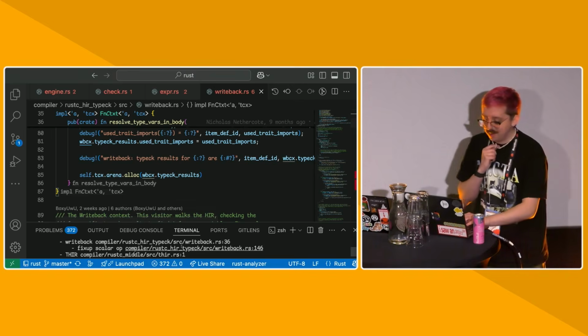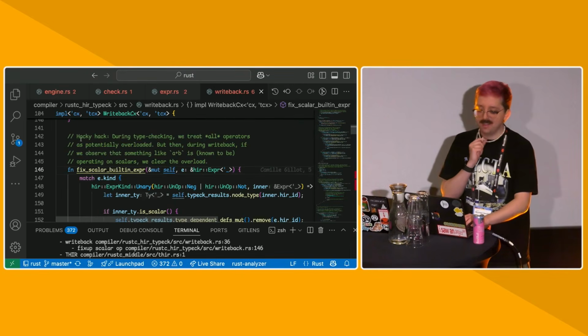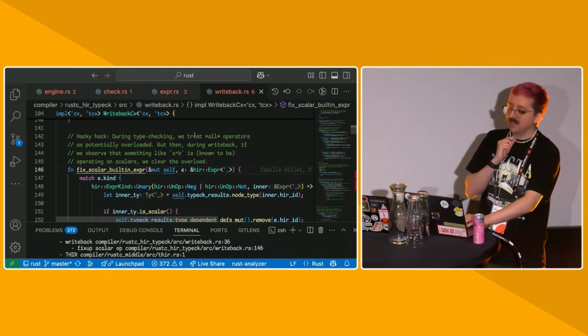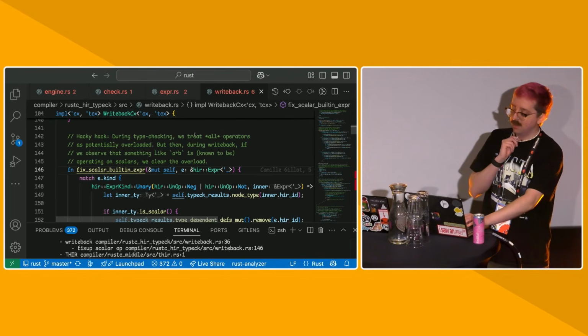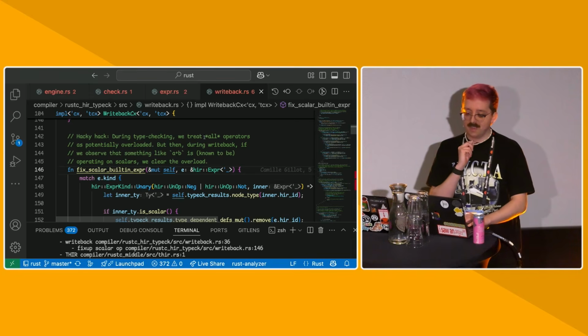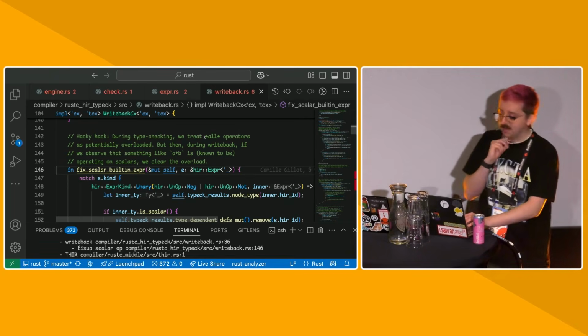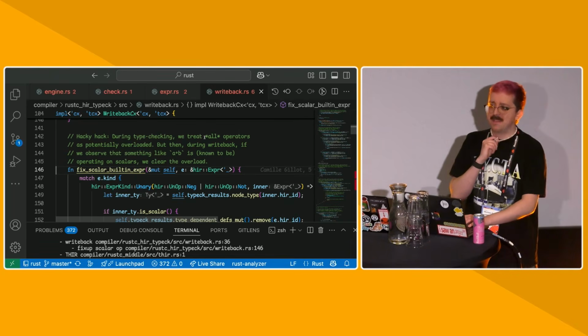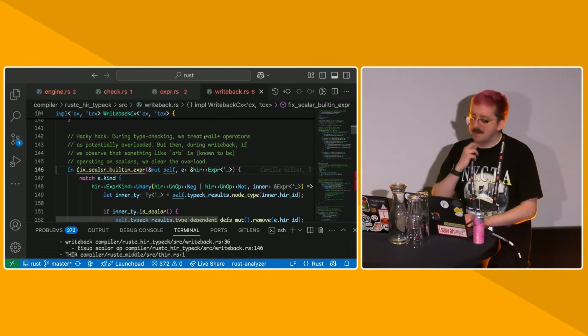One interesting thing I might want to point out is that we also do a lot of hacks in the writeback to handle lowering to MIR, which is the next stage of lowering. For example, the built-in 1+2 operator gets treated specially in MIR. We don't want to have to do a method call for things that we know are built-in MIR operators.